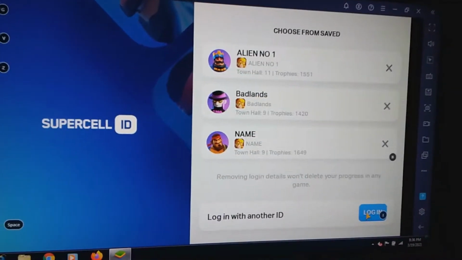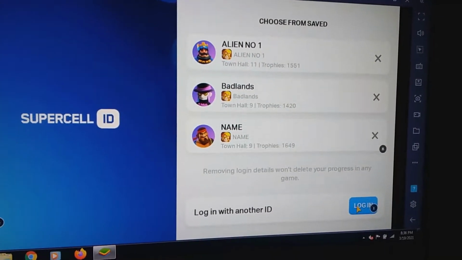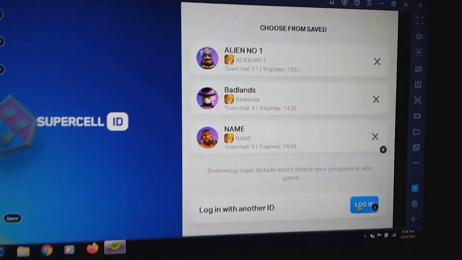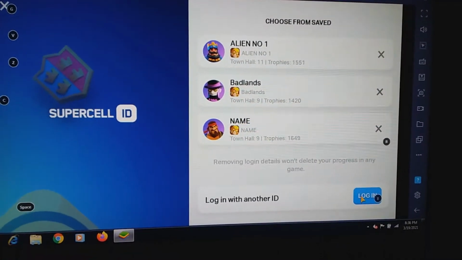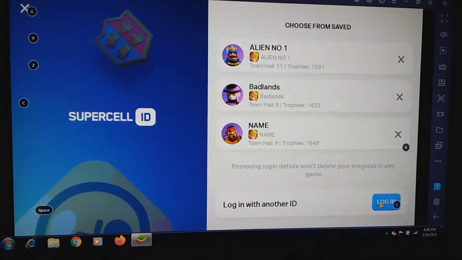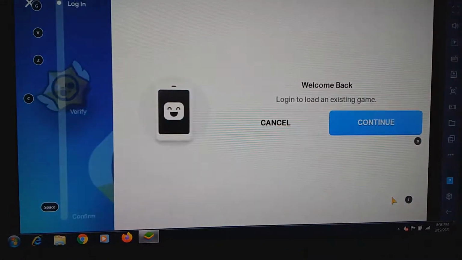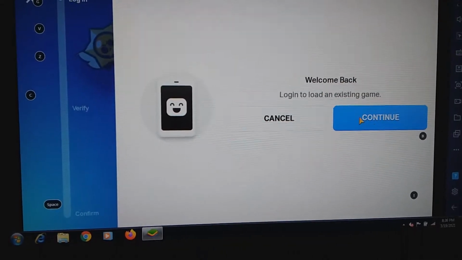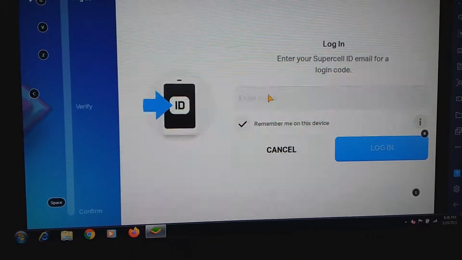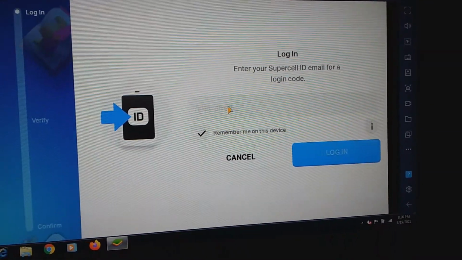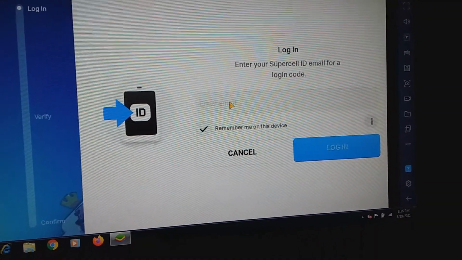So basically what I'm going to do is I am trying to log in with my father's account. Even his account, I am handling it. The only thing is I have not added this to this laptop or this device basically. So that is what I'm going to do. It says welcome back, and I say continue. It asks for email address. Just for the sake of privacy, I will not show the email address over here.